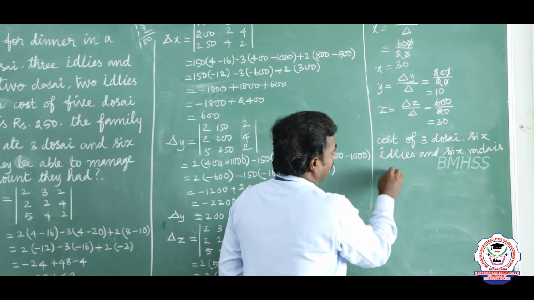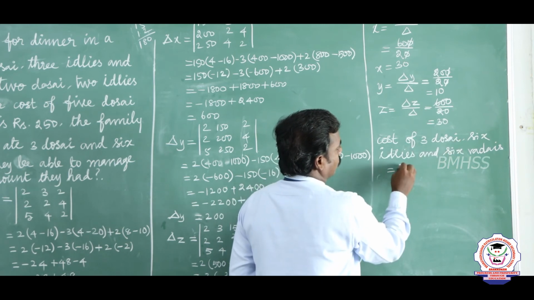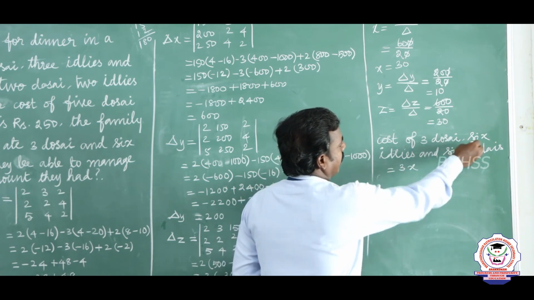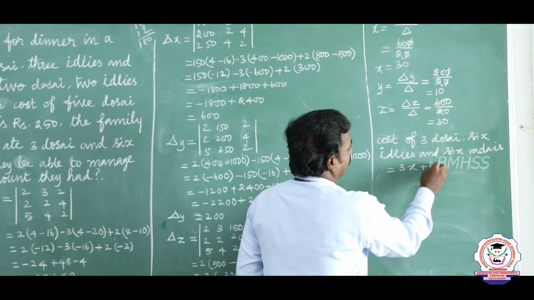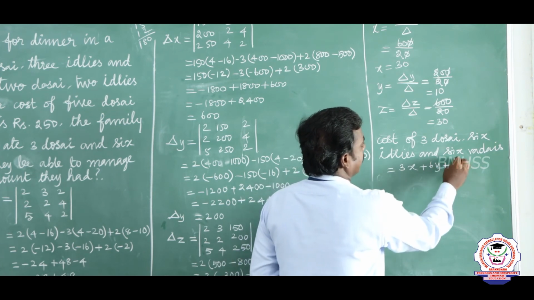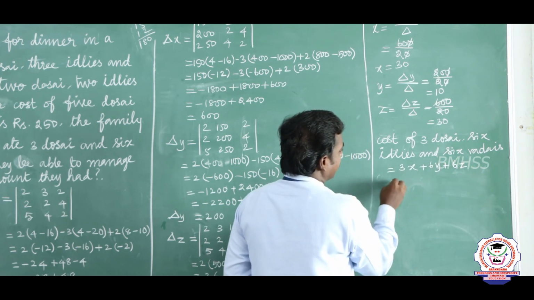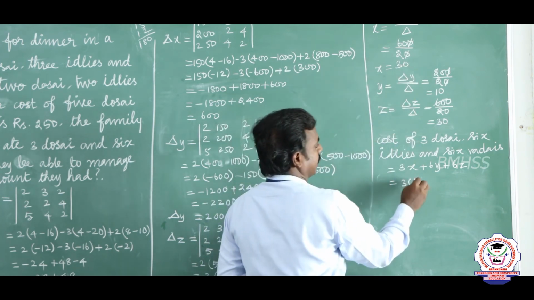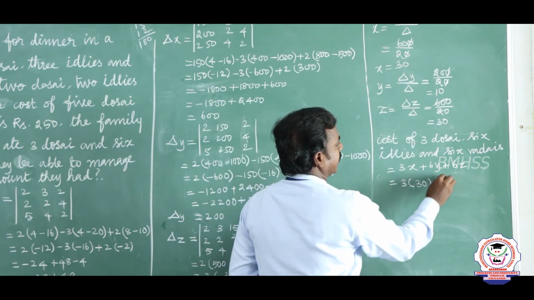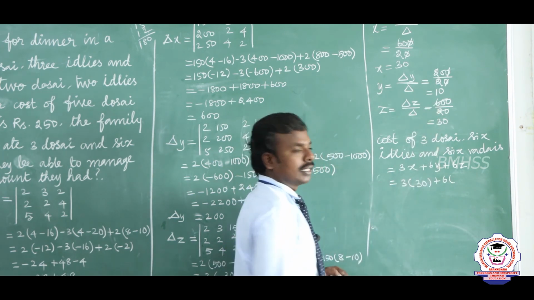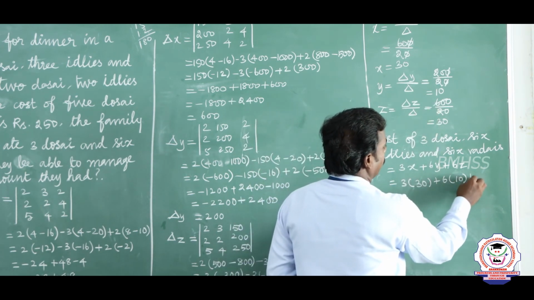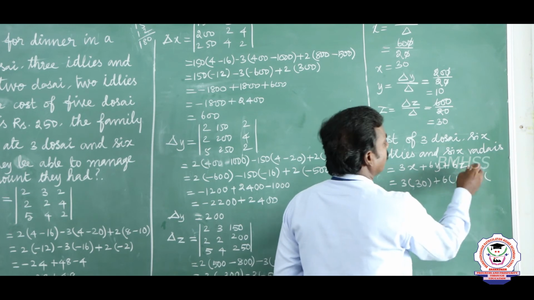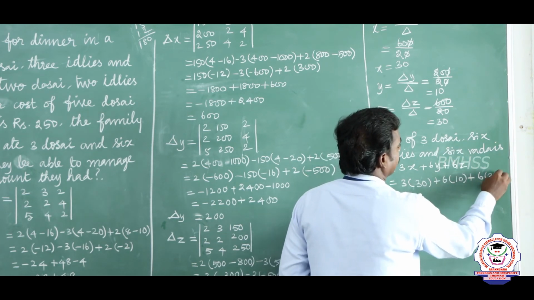From this, listen, we can form 3 dosas, so 3x, 6 idlis, 6y, plus 6 vadas, 6z. From this, 3 into, what is the value of x? x equal to 30. Plus 6 into, what is the value of y? 10. Plus 6 into, what is the value of z? 30.